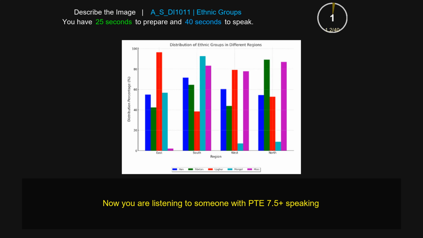The bar graph illustrates the information about distribution of ethnic groups in different regions. The x-axis represents different regions such as East, South, West, and North, while the y-axis shows distribution percentage ranging from 0 to 100. For the Mongol nationality, the maximum people are living in the South region, and that is around 95%, while the least people from the Mongol nationality are living in the West, and that is around 5% only.